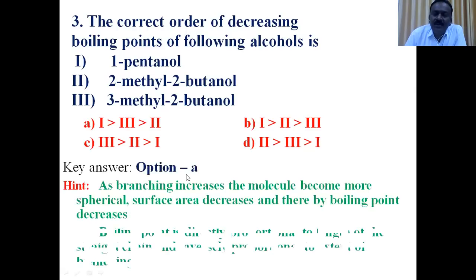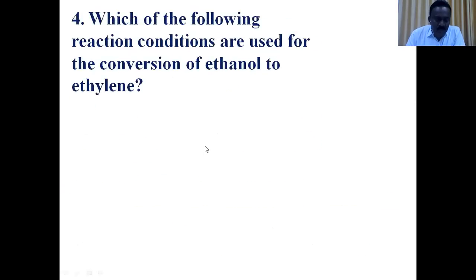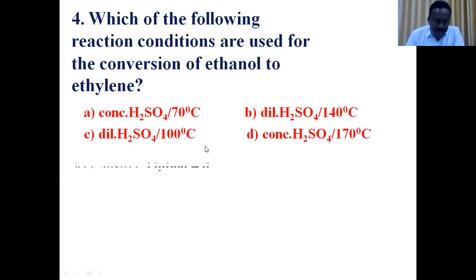So 1 pentanol is a straight chain alcohol, higher boiling point. 2-methyl 2-butanol is a 3 degree alcohol with 1 branch. 3-methyl 2-butanol is a 2 degree alcohol with 1 branch, because 3 degree has lower boiling point than 2 degree. Option A is the right answer. 1 greater than 3, 3 greater than 2. So for the third question, option A is the right answer.